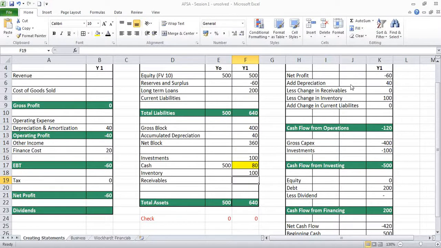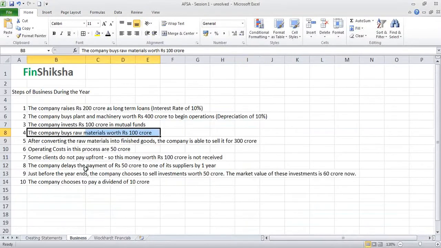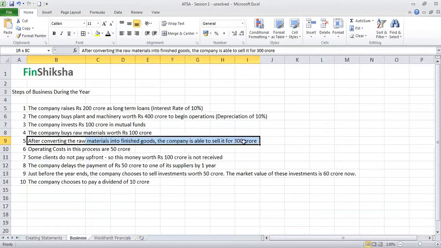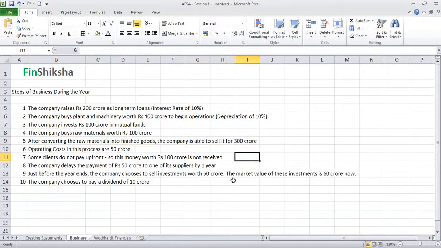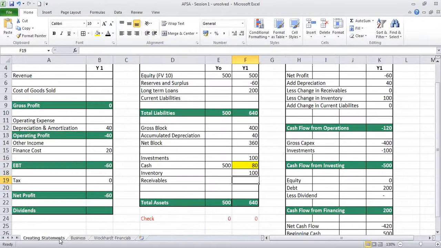Correct? Next, we see after converting raw materials into finished goods, the company is able to sell it for 300 crore. So now we are talking about sales, which means there is a revenue number that is going to come in the P&L. So on the P&L side, we are going to look at the revenue number and we are going to add this 300 to the revenue. Correct?